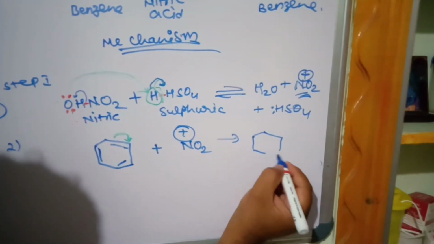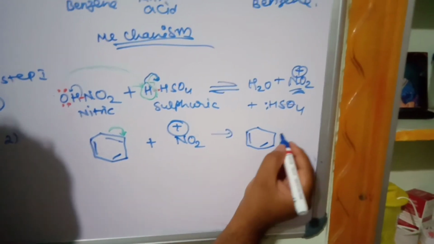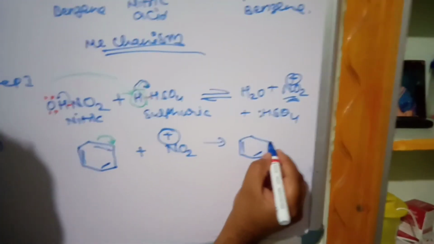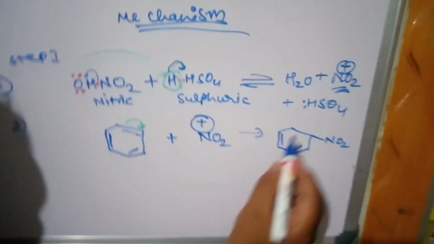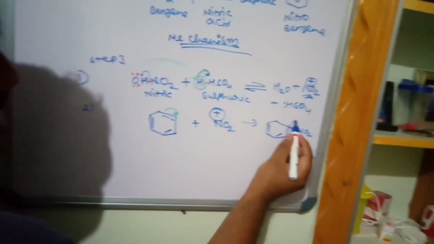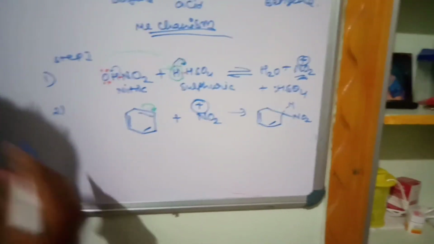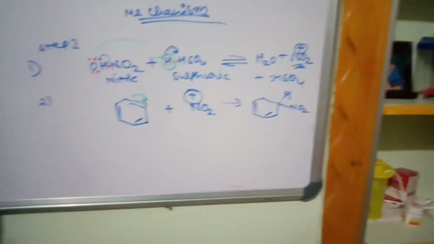like this. What do they do? These electrons are given to this carbon. So nitronium ion NO2 will be added here, and already there is a hydrogen in this position. Hydrogen is present. Yes. Now what happens?